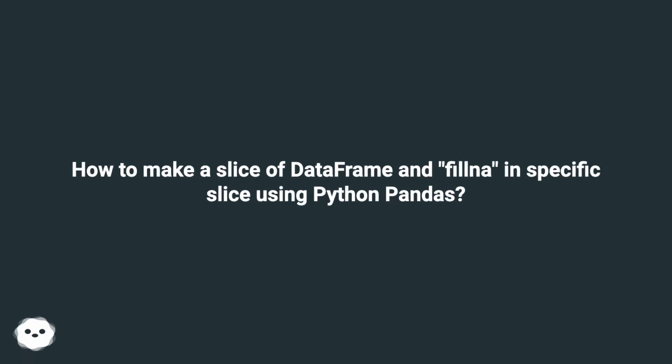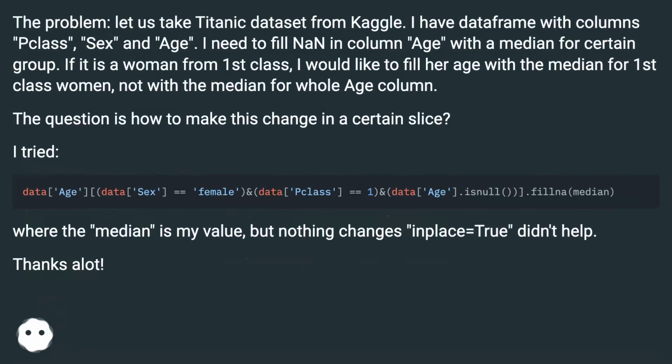How to make a slice of DataFrame and fillna in a specific slice using Python Pandas. The problem: let us take the Titanic dataset from Kaggle. I have a DataFrame with columns class, sex, and age. I need to fill NaN in column age with a median for a certain group.